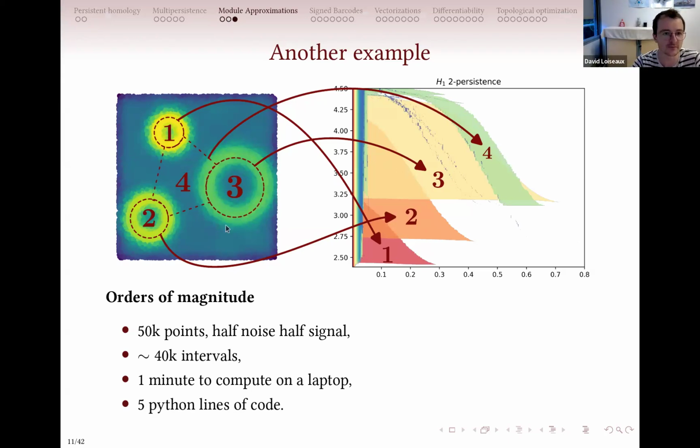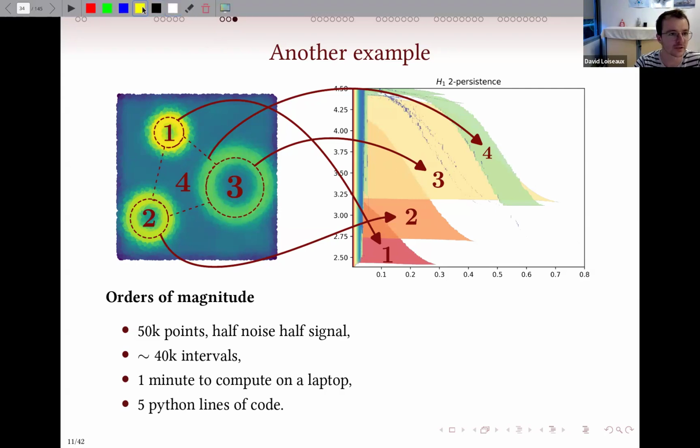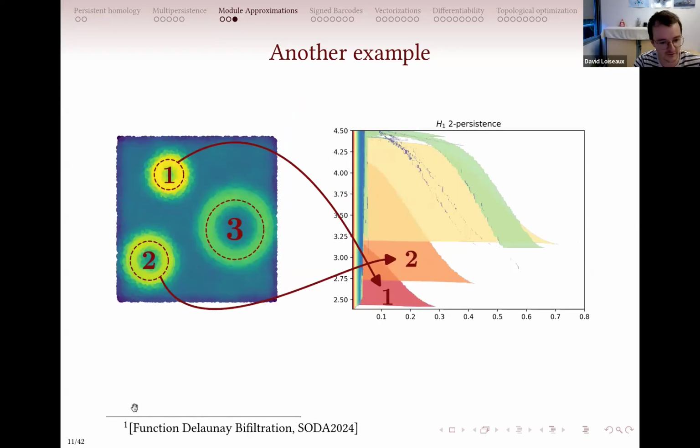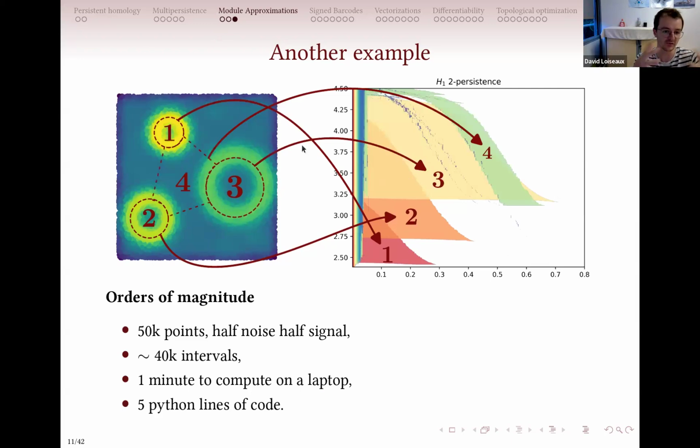I can draw you a picture. That's why this filtration can be computed recently, thanks to this Function Delaunay paper, which basically creates an alpha complex with another function parameter that behaves well in the two-parameter case. But in general, if you only pick the alpha complex with another layer, let me just do something.